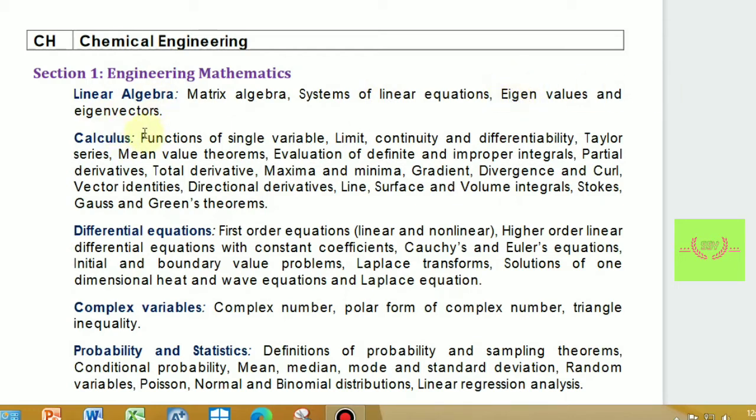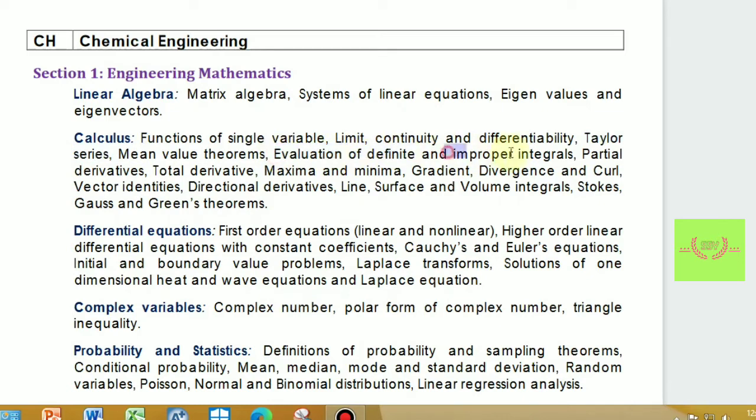Similarly, in calculus, we have one question on limit, continuity and differentiability. Also, there will always be one question on Taylor series. So the main topics are limit, continuity and differentiability as well as Taylor series theorem.